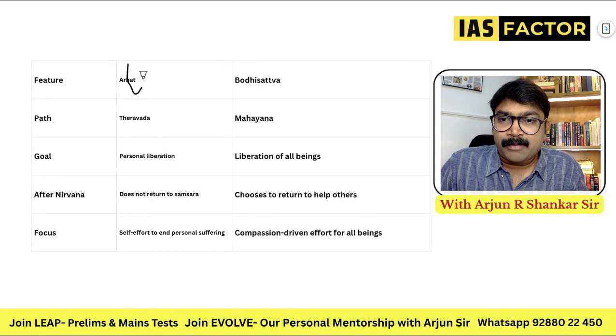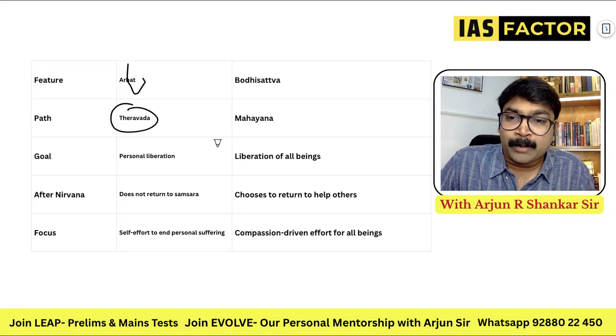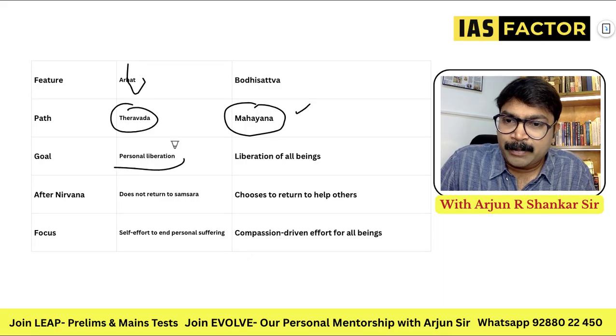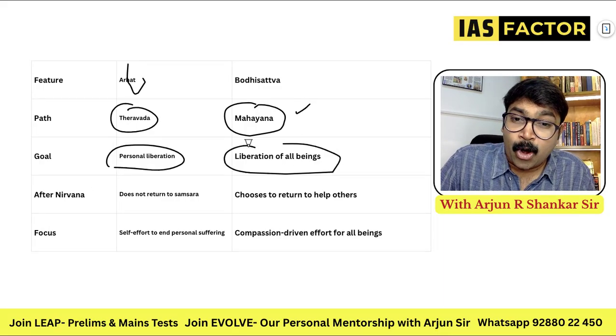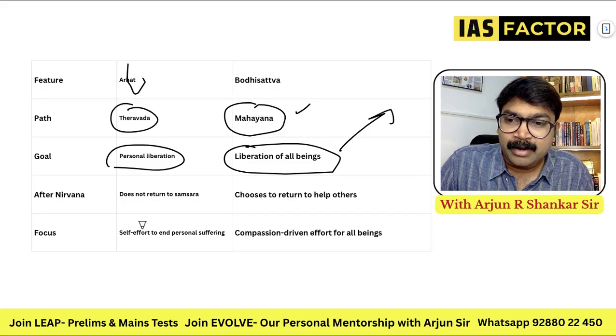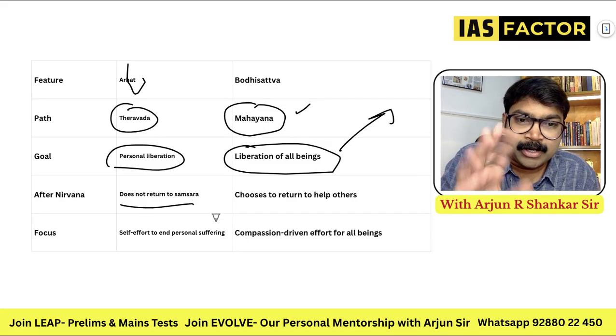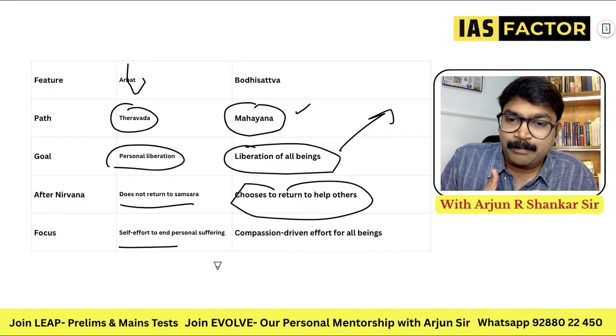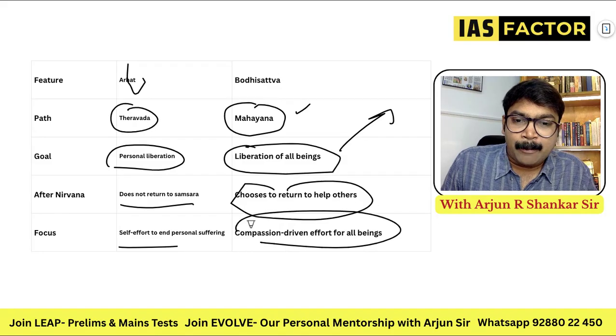Arhat is a concept in Theravada, that means the older Buddhism. Bodhisattva is new, Mahayana. Personal liberation versus liberation of all beings. They come back to help the people. After Nirvana, Arhats do not return to samsara. Bodhisattvas choose to come back. Arhat is about self-effort and personal suffering. Bodhisattva is more of karuna to all human beings.